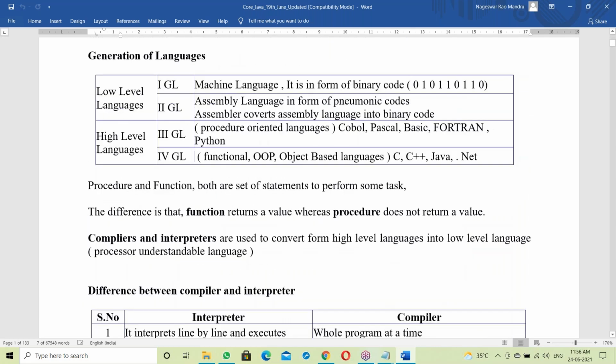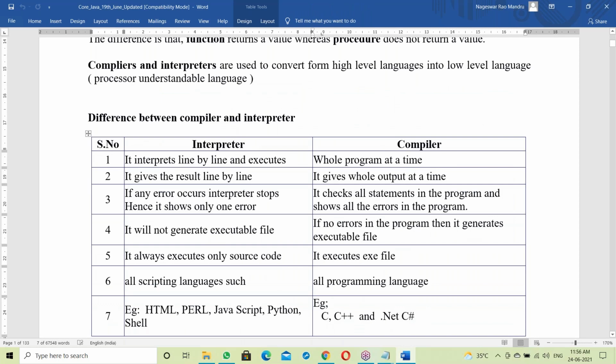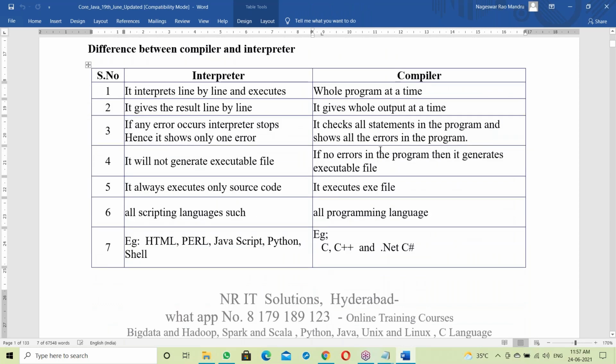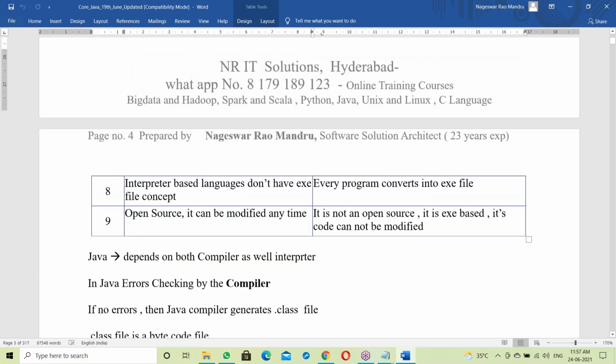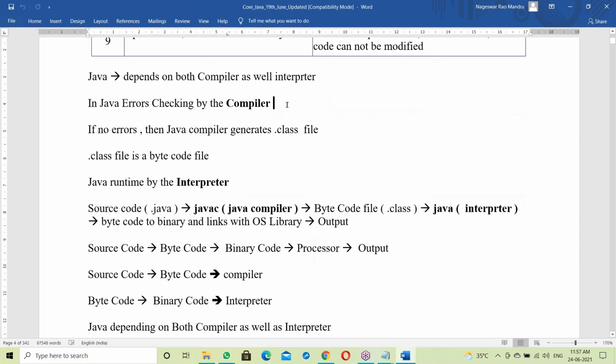Next, we discussed interpreter and compiler. The main difference is the exe file. Interpreter does not generate an exe file, compiler generates an exe file. So this concept is discussed. Okay, fine. Now let us come to Java.